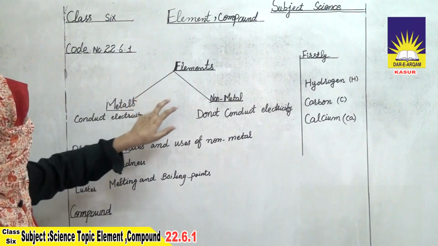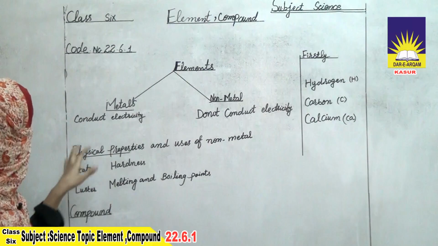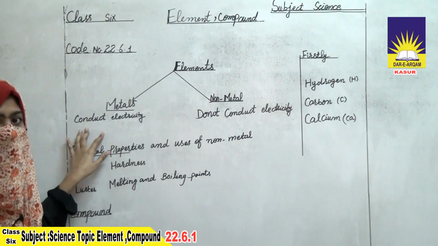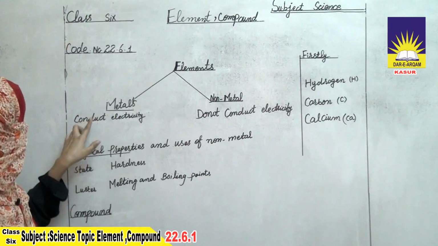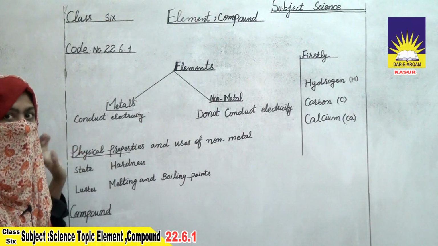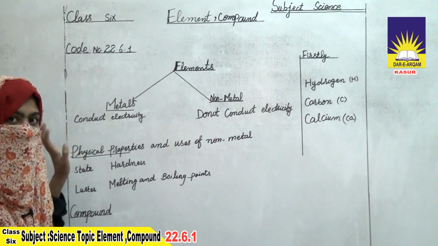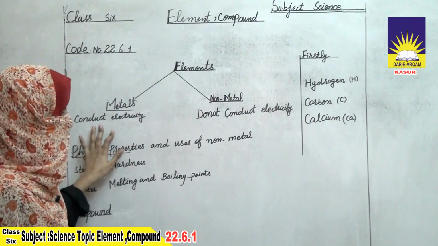Elements are classified into two groups, metals and non-metals, according to their conductance. Metals conduct electricity, allowing electricity to pass through them. This property is due to the presence of free electrons. If free electrons are present, the metal conducts electricity. If free electrons are not present, it does not conduct electricity.